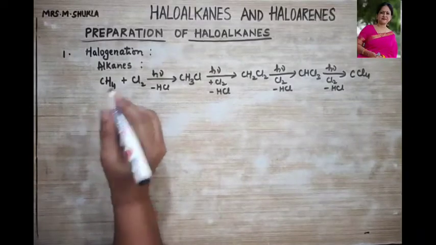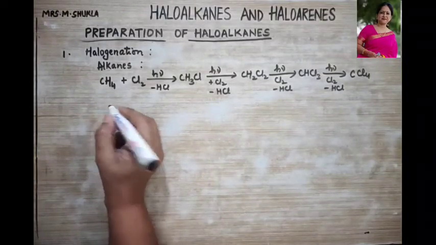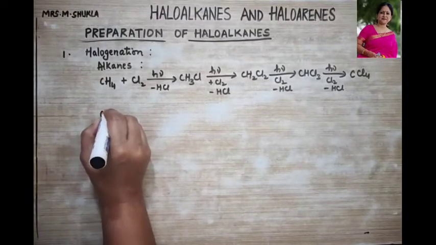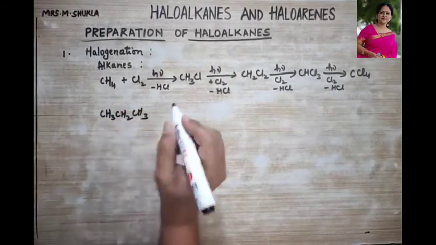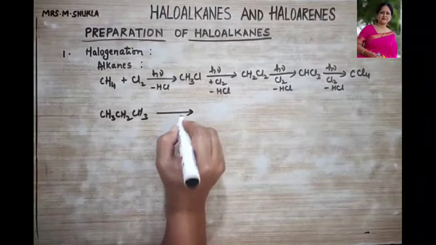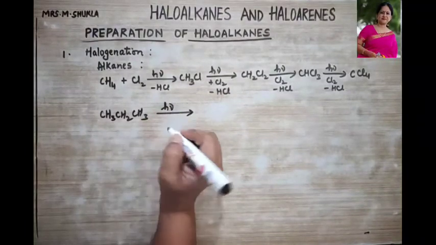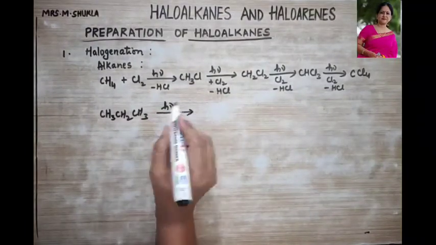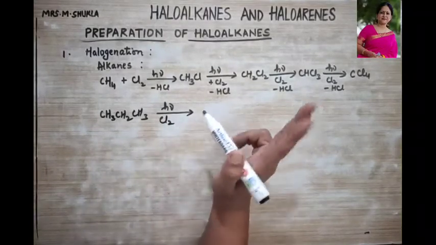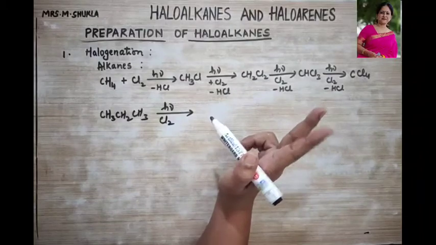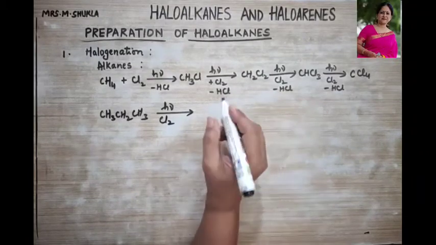Let us take another higher alkane, for example propane, CH3, CH2, CH3. If this higher alkane is treated with chlorine under sunlight, what is it going to give? It is going to give us two products, and they are isomers. What are they?